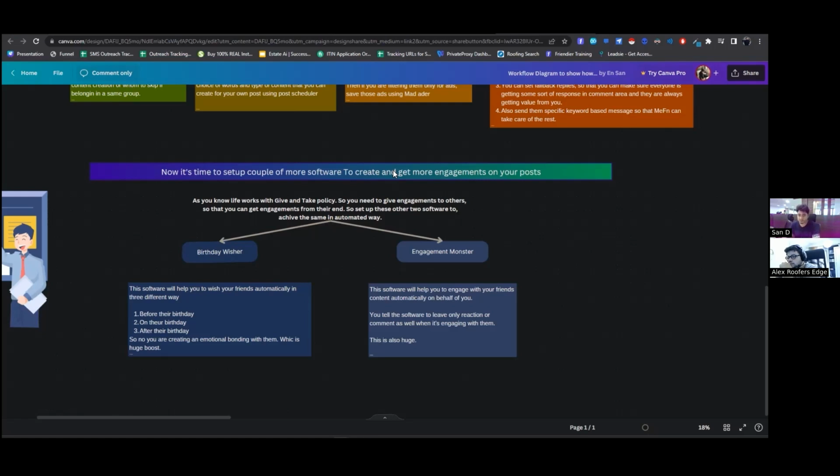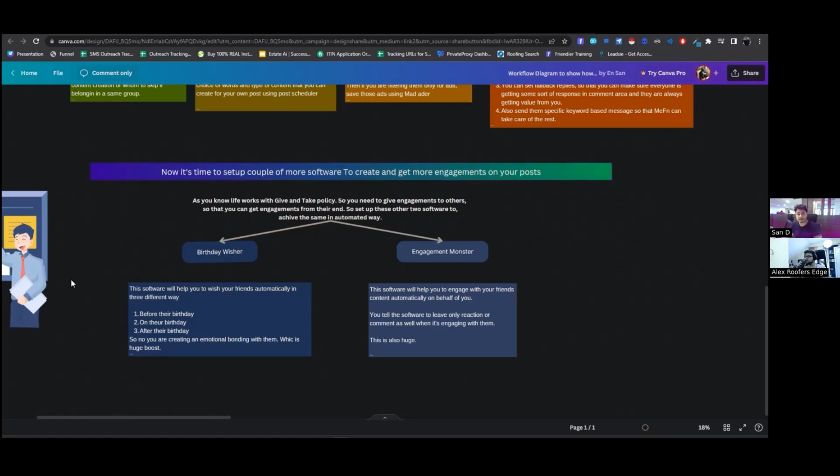What new things have you done? So now you are engaging with them, which means you have already connected the audience with your content, replying back. Now it's about the engagement. Unless you are engaging with them, they won't engage with you, because it is a give and take policy, right? First you have to give, then only you can take. So unless you are giving them engagement, you are not going to get engagement on your profile too, right?